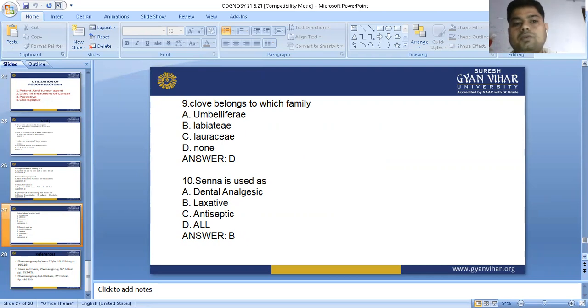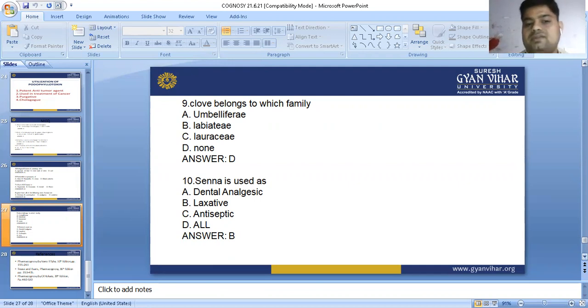But clove belongs to Myrtaceae. Labiatae, no, actually Tulsi belongs to family Labiatae, not clove. Lauraceae, no. Cinnamon belongs to family Lauraceae. Clove does not belong to Lauraceae. If the option is Myrtaceae, then the answer is Myrtaceae. The family of clove is Myrtaceae.